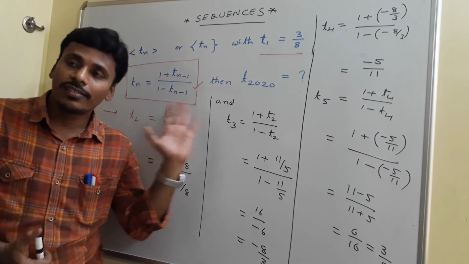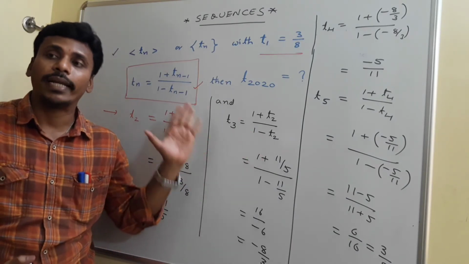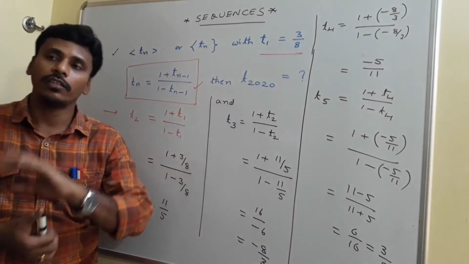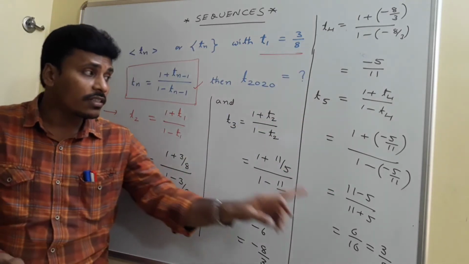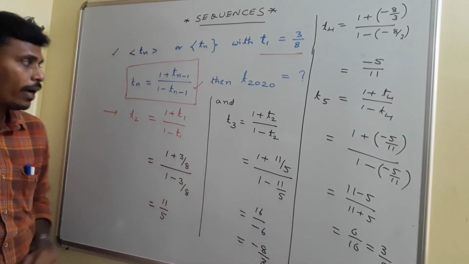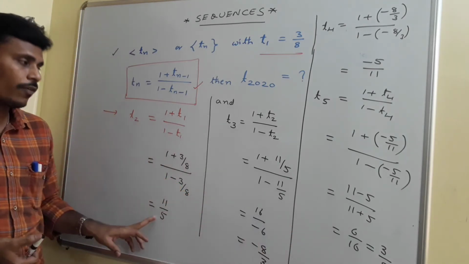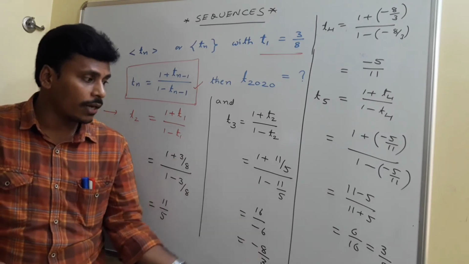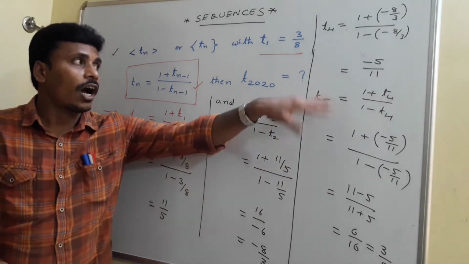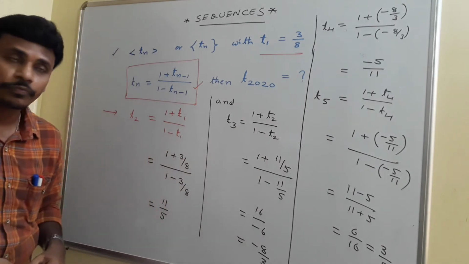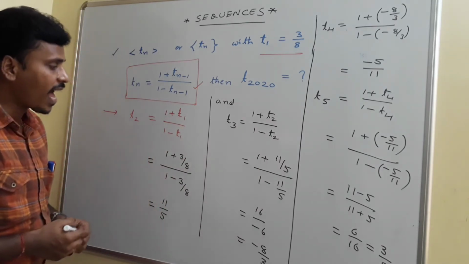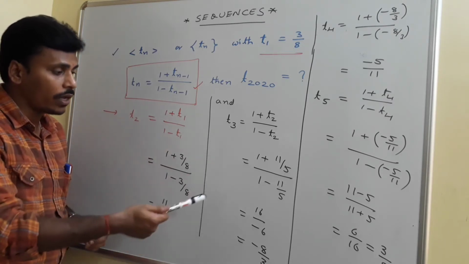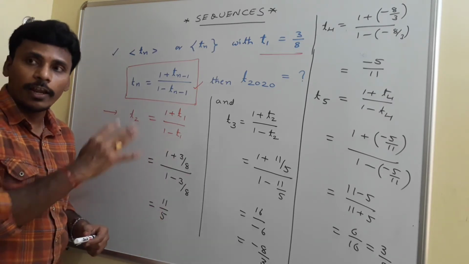After this lengthy simplification by term, I again have the fifth term as 3 by 8 only. Since the fifth term is 3 by 8, automatically what is my sixth term? 11 by 5. What is my seventh term? Minus 8 by 3. What is my ninth term? Like that, if you proceed, all the terms will repeat, no? So, at the end, I have a conclusion that this sequence is an oscillating sequence with 4 elements, right?